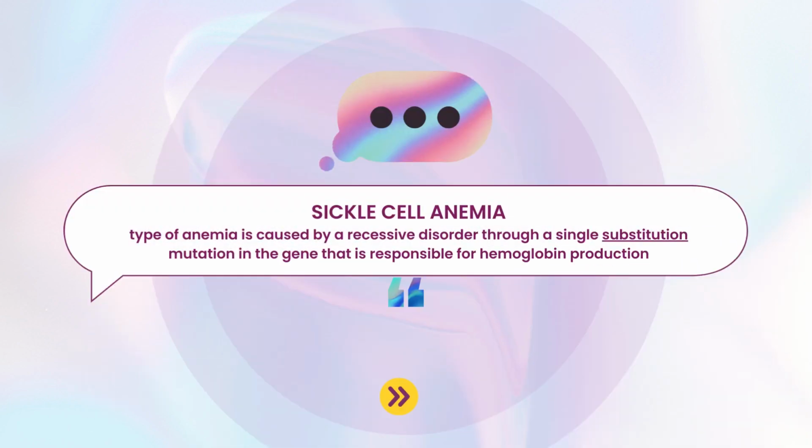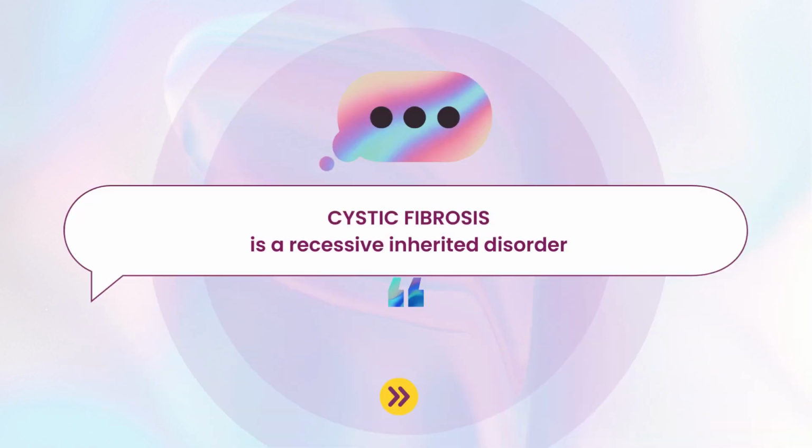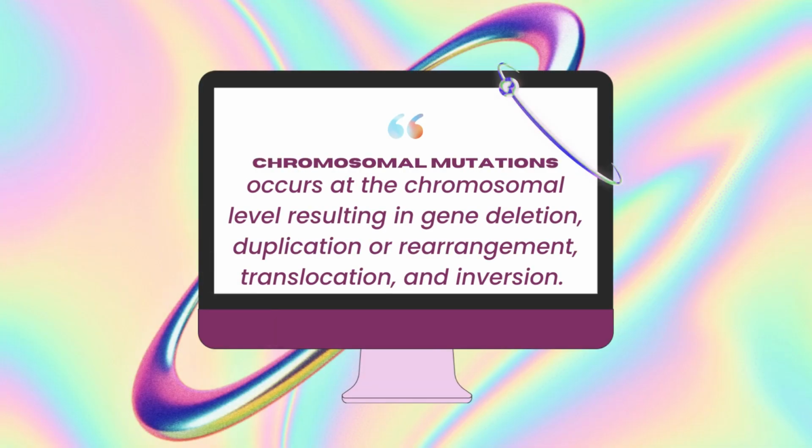Sickle cell anemia is a type of anemia caused by a recessive disorder through a single substitution mutation in the gene that is responsible for hemoglobin production. Albinism is an autosomal recessive disorder in which the formation of melanin is reduced or absent in skin, hair, and eyes due to the lack of activity of tyrosinase. Cystic fibrosis is a recessive inherited disorder.